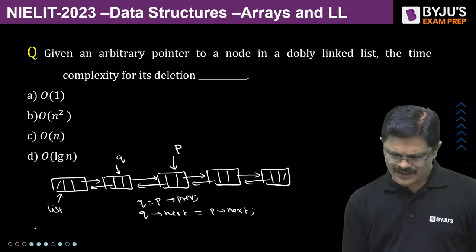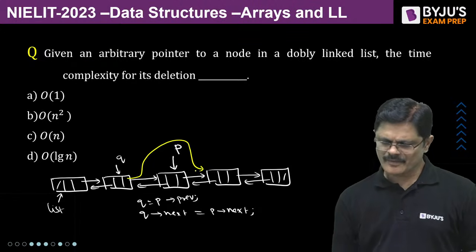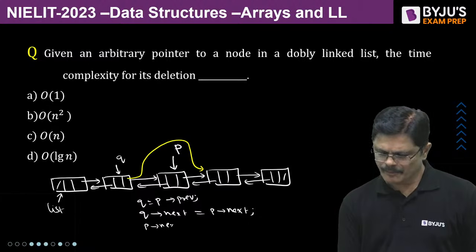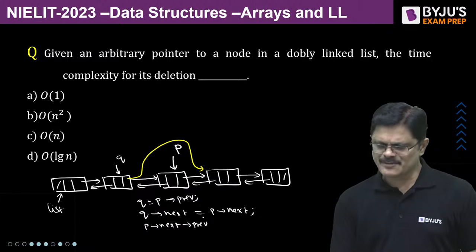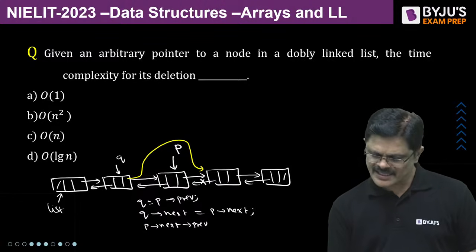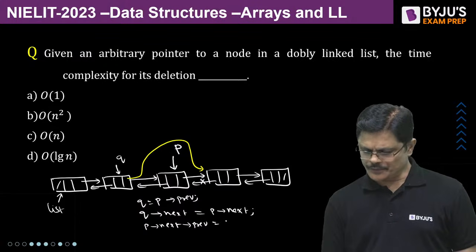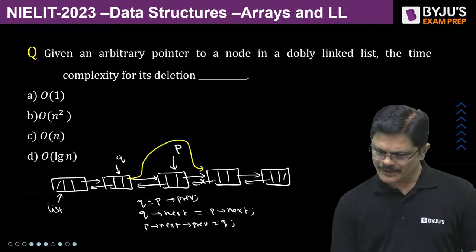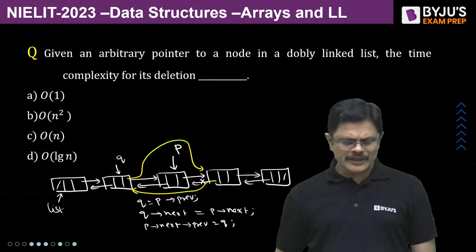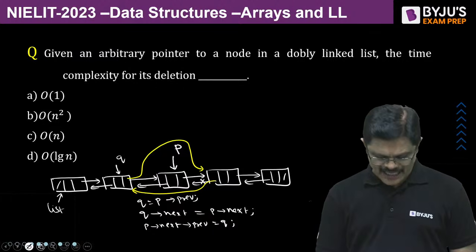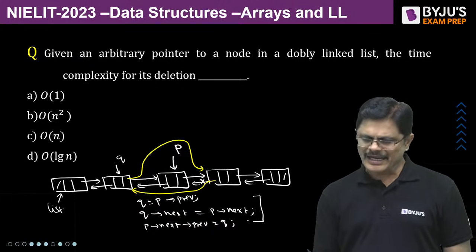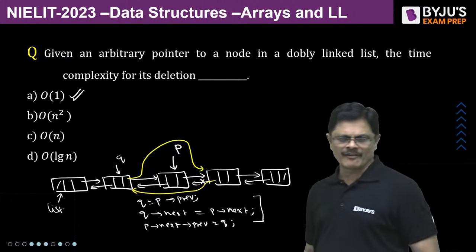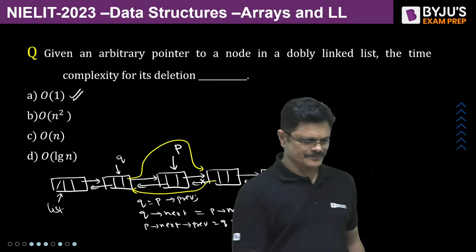So what happens with that? Q next will be P next. Then P next's previous link is given to Q, my dear friends. So this link will go here. With this, this node can be deleted and this requires just 3 link manipulations. It can be done in order one time, my dear friends. Super.